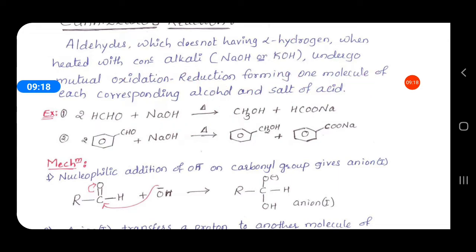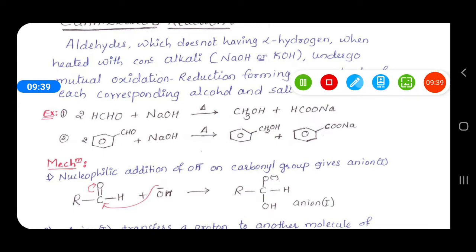So the aldehydes which do not have alpha hydrogen, when heated with concentrated alkali, undergo mutual oxidation reduction, forming one molecule of each, the corresponding alcohol and the salt of the acid.